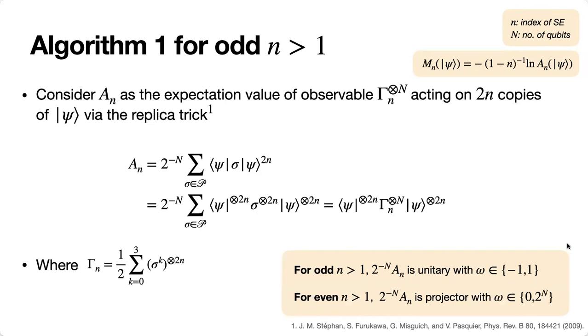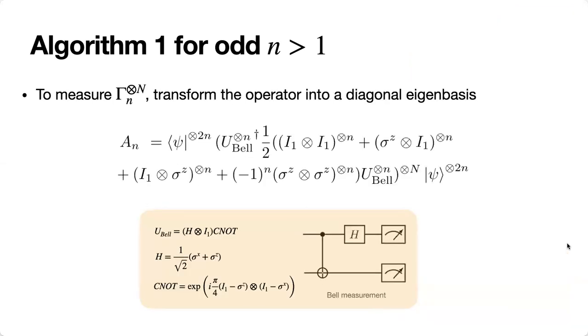It can be shown that for odd n greater than 1, this Gamma is unitary and Hermitian with 2 possible eigenvalues, -1 or +1. Whereas for even n greater than 1, this is now a projector with eigenvalues 0 or 2 to the power of n. So to measure this Gamma, we transform the operator into a diagonal eigenbasis. And it turns out that the Gamma operator can be diagonalized by the Bell transformation, U_Bell. That's the Bell measurement.